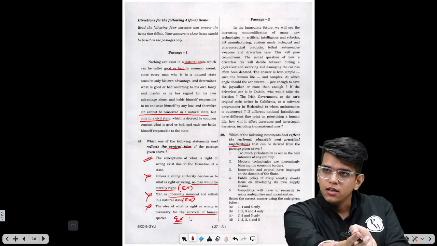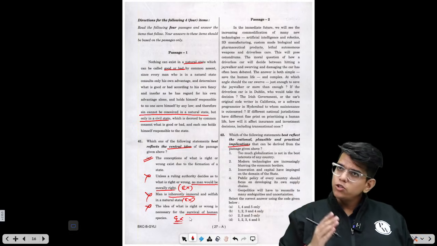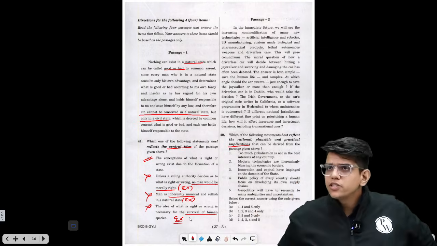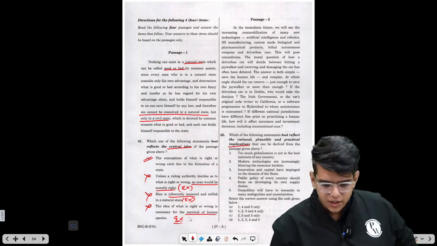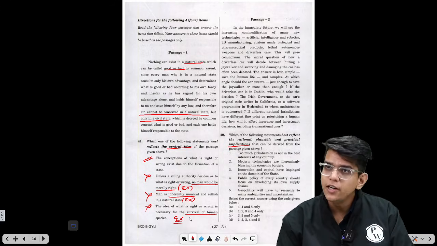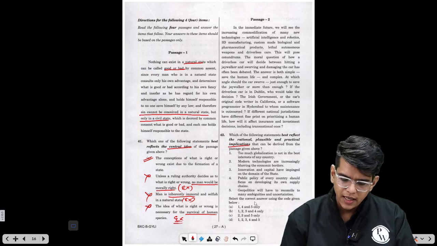Okay. So it is almost 1 hour 20 minutes. We have gone through the easy questions from quant and reasoning. We are now going through the easy questions from reading comprehension. Now these types of questions are very easy, where you have 1, 2, 3, 4, 5 statements, and if you eliminate one of those, you can get the answer.